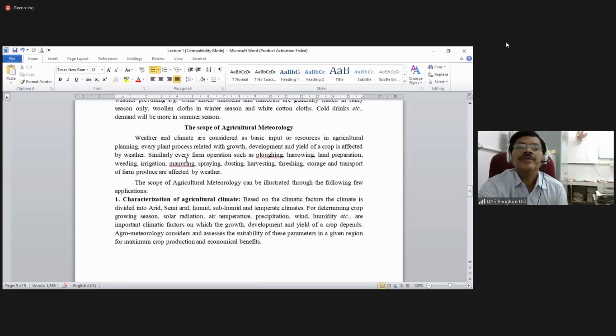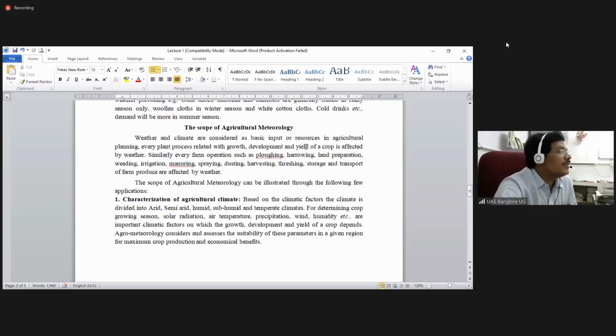So coming to the scope of agricultural meteorology. Here, the important thing we have to remember is how exactly agricultural meteorology is helpful for crop production. As I told, weather and climate are considered as basic input or resources in agriculture. I told you today's weather is very good. It is highly sunny.